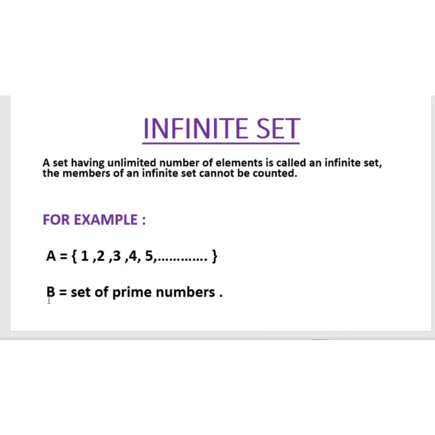In the second example, we have set B, the set of prime numbers. The set of prime numbers has no limit. So set B is also infinite since its members cannot be counted.